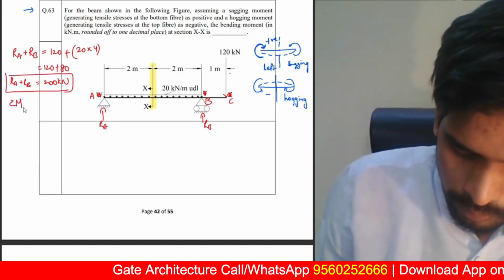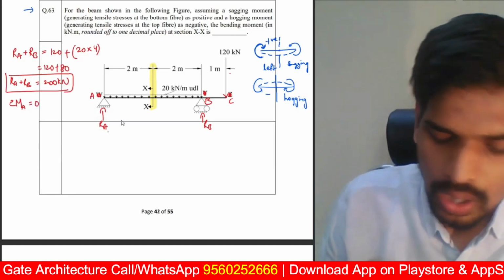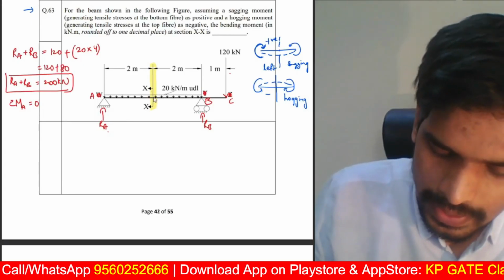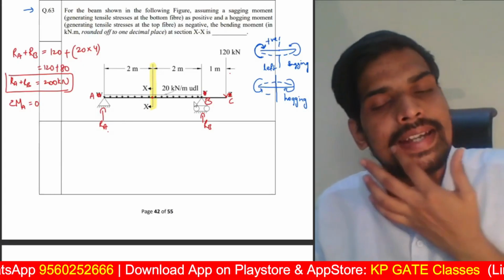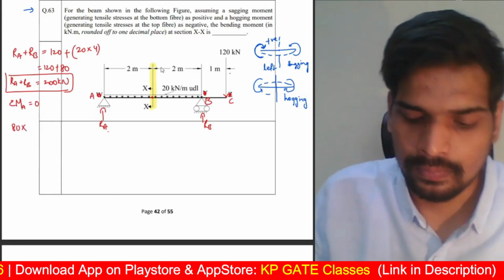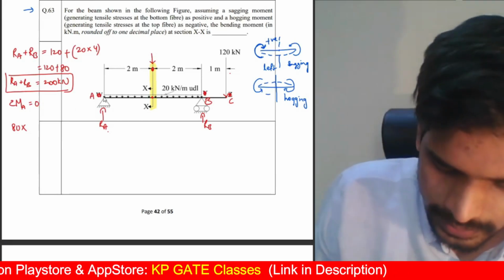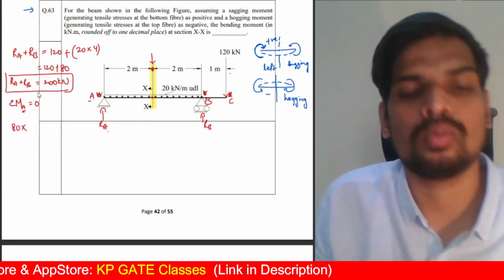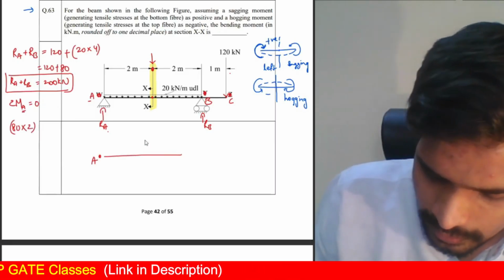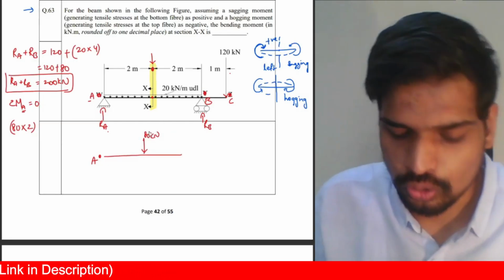Second equation, summation of moments. Let me take point A. Summation of all the moments at point A, let me take that as 0. Due to RA, there will be no moment because the force is acting at the same point. Let me consider the UDL as a point load acting at the centroid. The total UDL is 80. The centroid of the UDL span is over here, at 2 meters from section A. We are taking moment about point A, so it is 80 into 2. I'm converting the UDL into a point load basically.